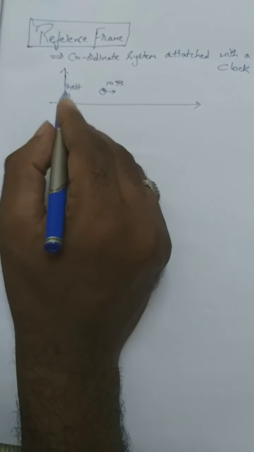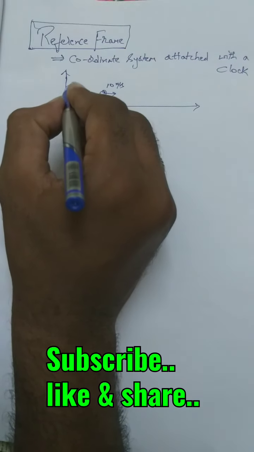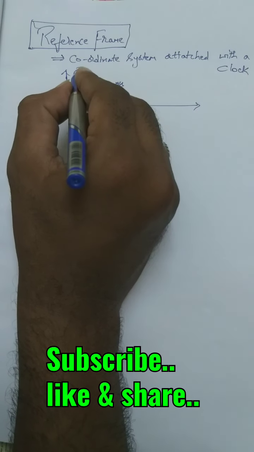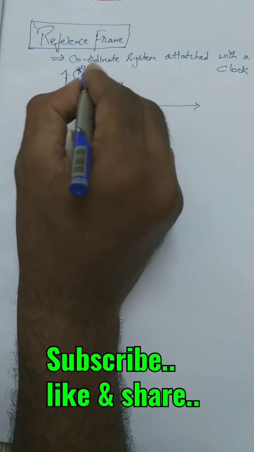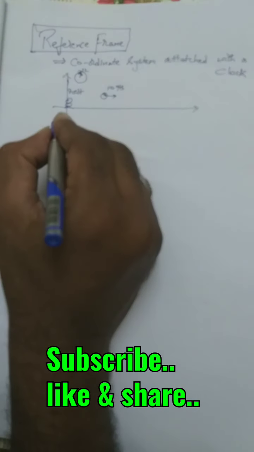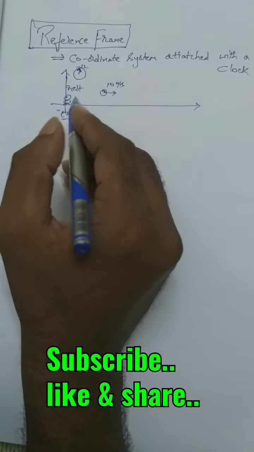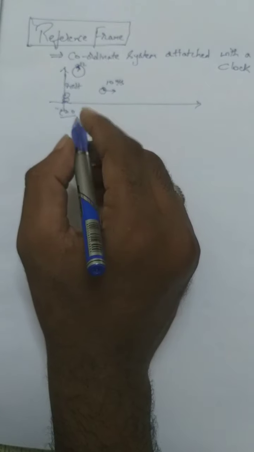To this person we can attach a coordinate system, and a clock also. Suppose this is 12 o'clock, so this is t equal to 0, and he observes that the velocity of the ball is 10 meter per second.